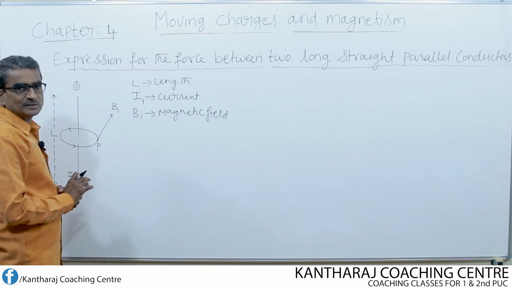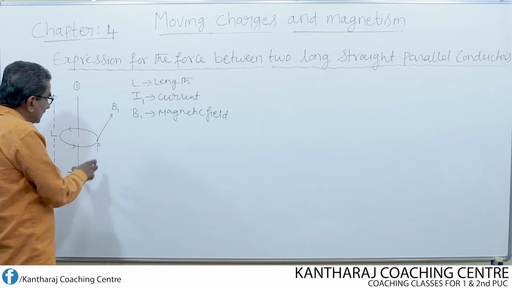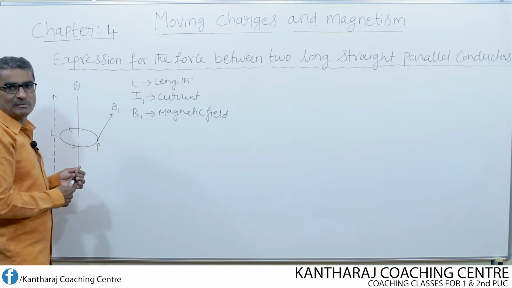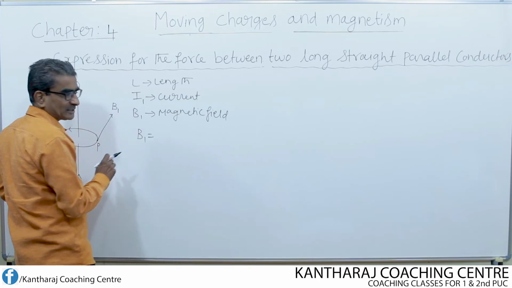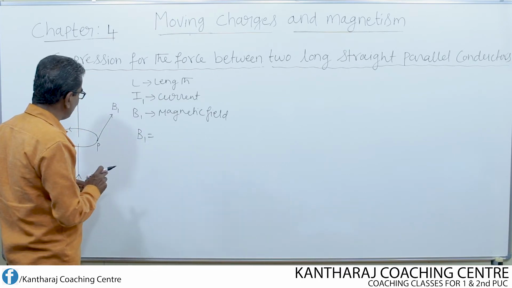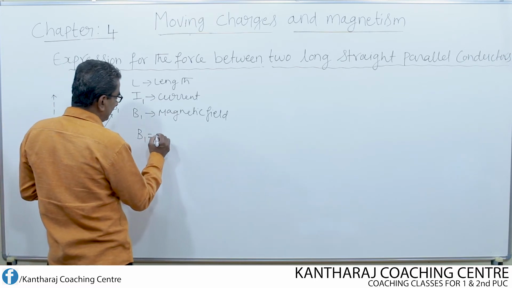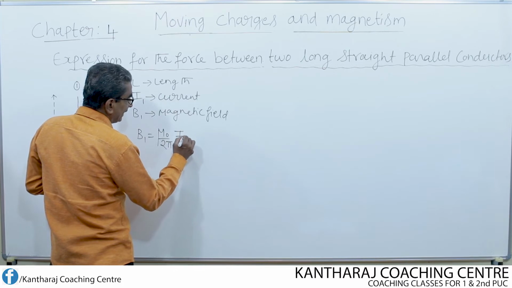Now I keep one more conductor in this magnetic field. But what is the magnitude of the magnetic field? Just now I explained that according to Ampere's circuital law, the magnetic field at the point P due to this conductor is given by B1 equal to mu naught over 2 pi into I by R.